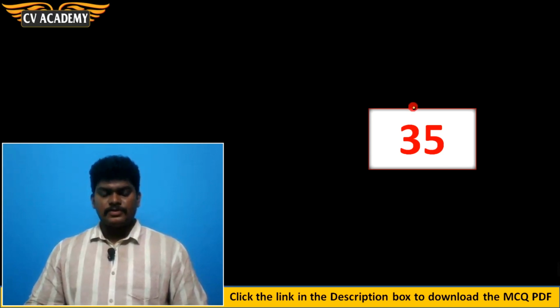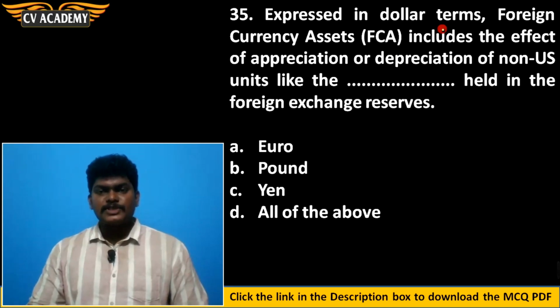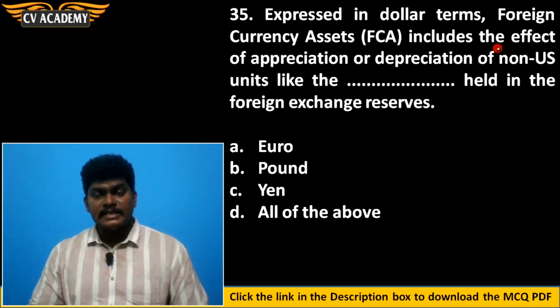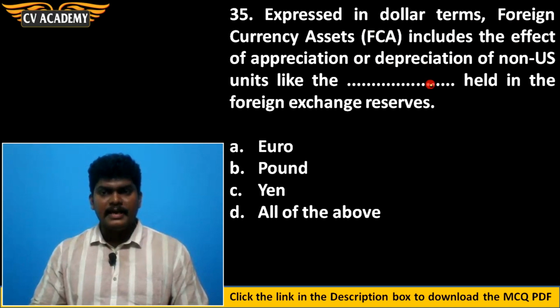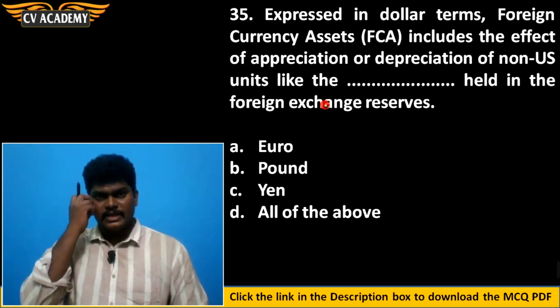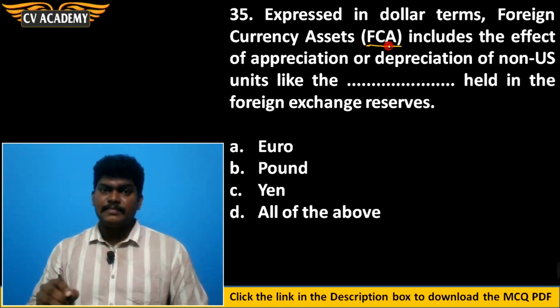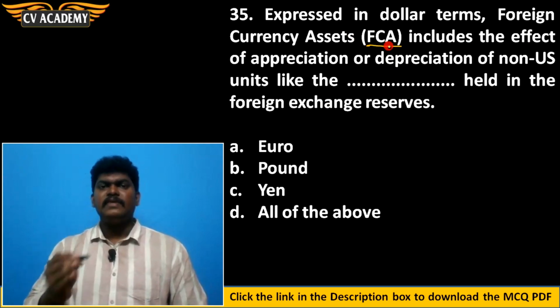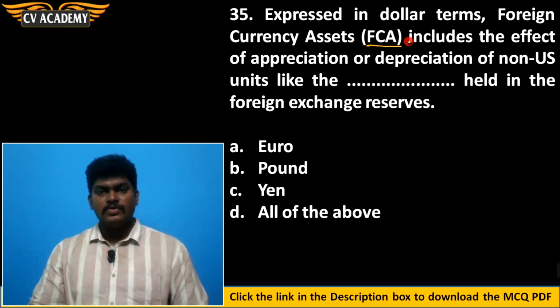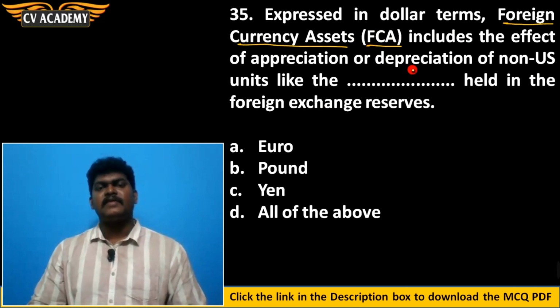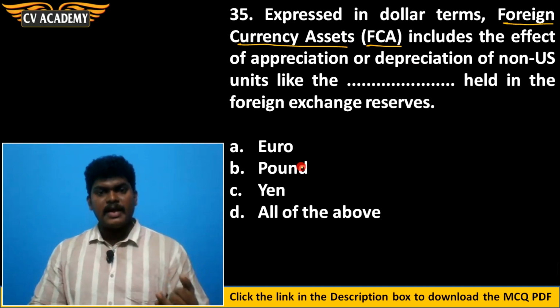Then 35th question. Expressed in dollar terms, foreign currency asset includes the effect of appreciation or depreciation of non-US units like dash held in the foreign exchange reserve. Yes, in foreign exchange reserve, we have a component called foreign currency asset. It is a major component. Then we have gold. Then we have SDR, special drawing rights. So the major component of the foreign exchange reserve is foreign currency asset. In foreign currency asset, we will be having dollars, euros, pounds, and yen. So all of the above is the correct answer.